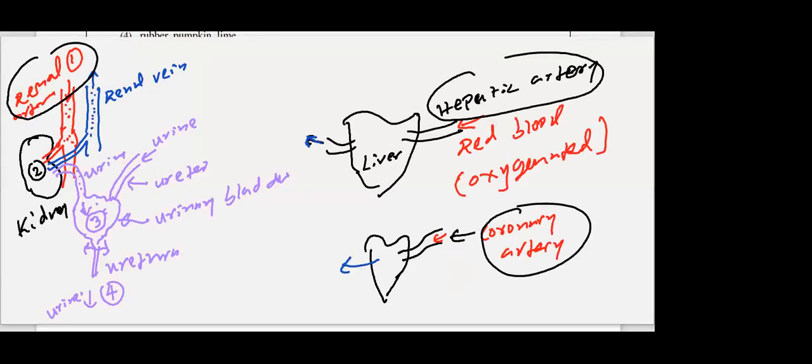Did you finish copying down? Shall I display that again? Okay, you can quickly copy that. When you're done, please lower your hand.